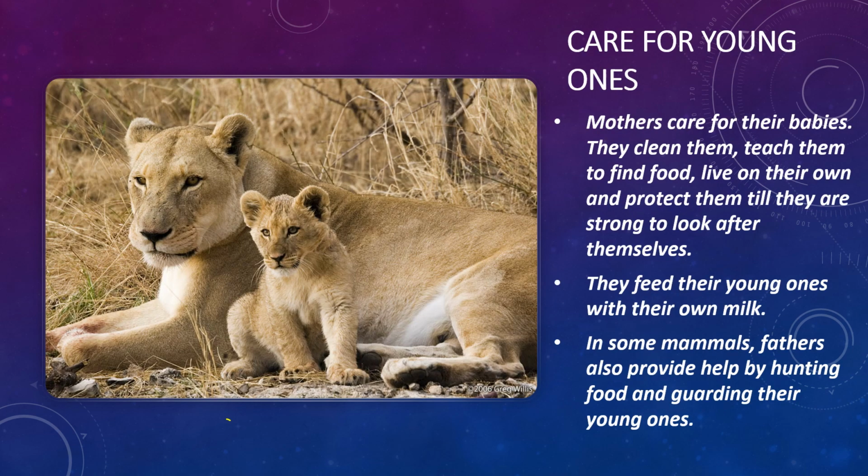Let us see how mammals care for their young ones. Mothers care for their babies. They clean them, teach them to find food, live on their own, and protect them till they are strong enough to look after themselves. They feed their young ones with their own milk. In some mammals, fathers also provide help by hunting food and guarding their young ones.